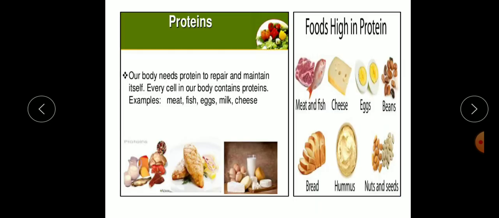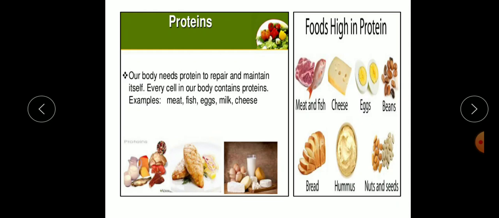Next is proteins. Our body needs protein to repair and maintain itself. Every cell in our body contains proteins. For example, meat, fish, eggs, milk, cheese. Foods which are high in protein are meat and fish, cheese, egg, beans, bread, hummus, nuts and seeds.